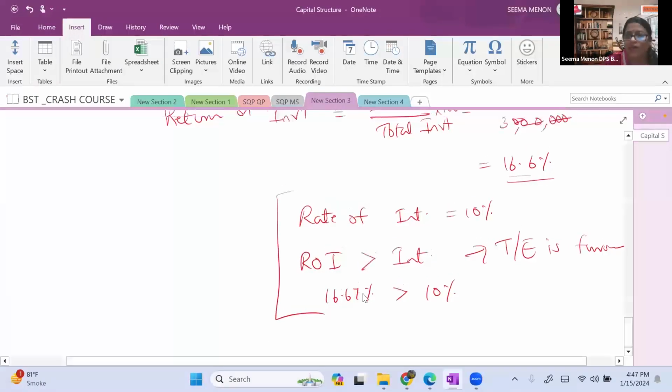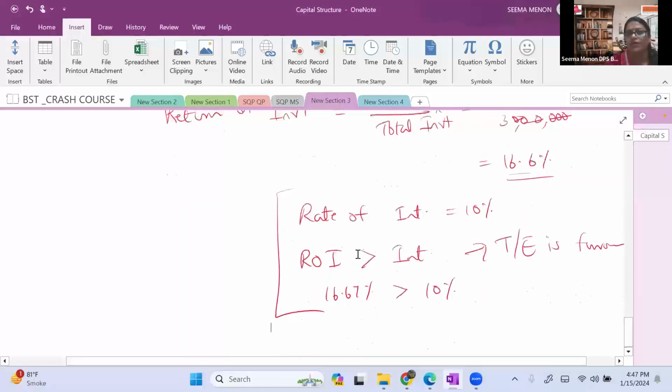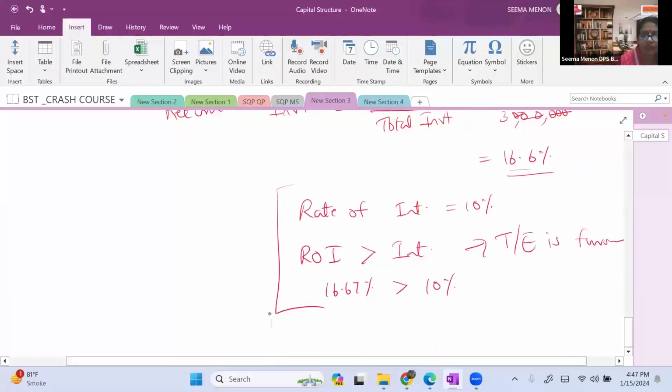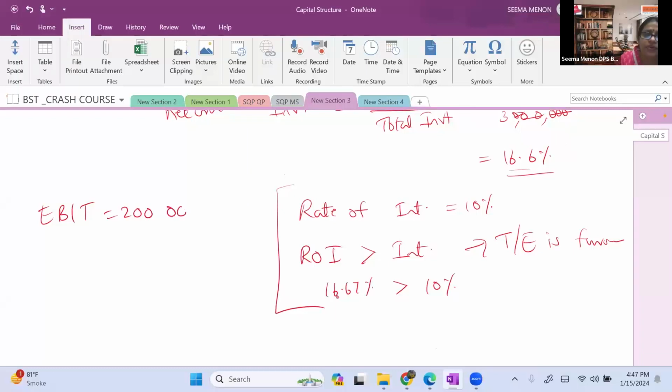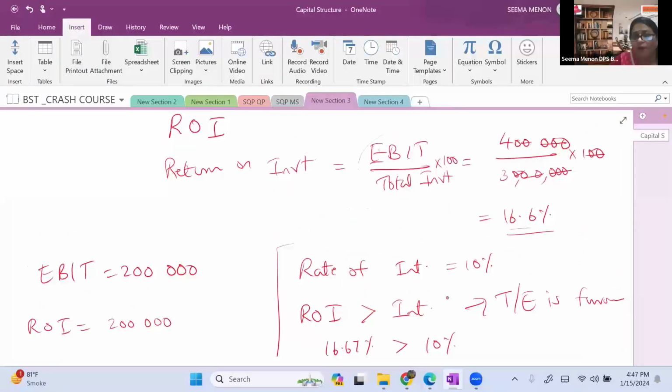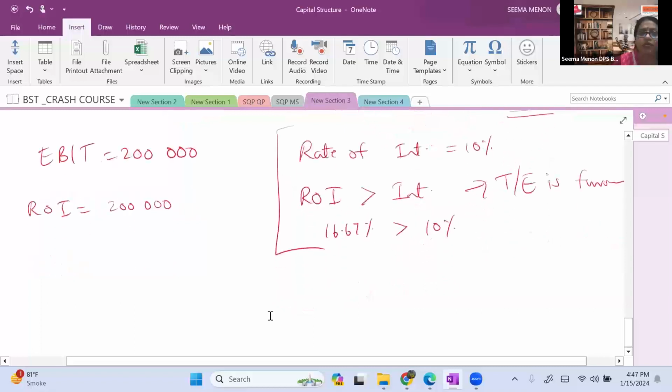Now coming back to this again, let's take case number 2. The EBIT was given as 2 lakh rupees. Let's find out, or we can solve it, that ROI is equal to earning before interest, that is 2 lakh, the formula I have written here, upon total investment. In that case, the total investment was 30 lakh only in both cases, only the earning is reduced. Into 100, solve it.